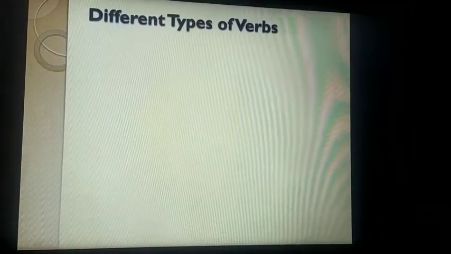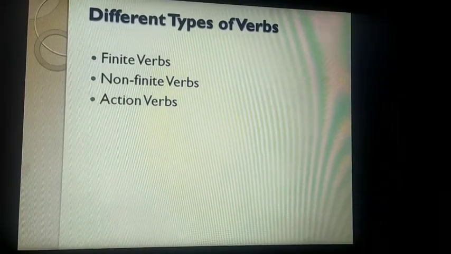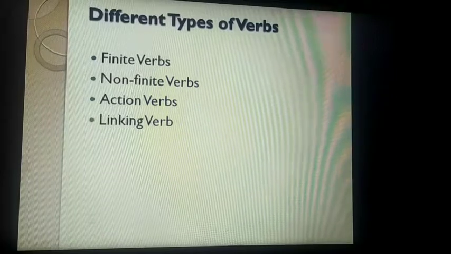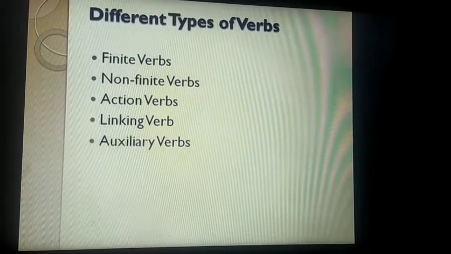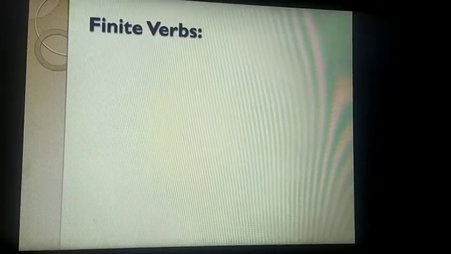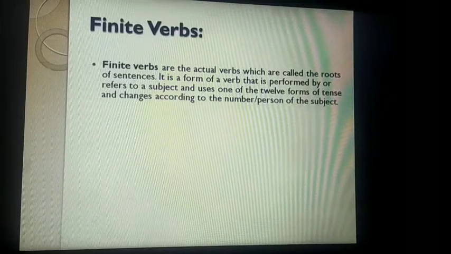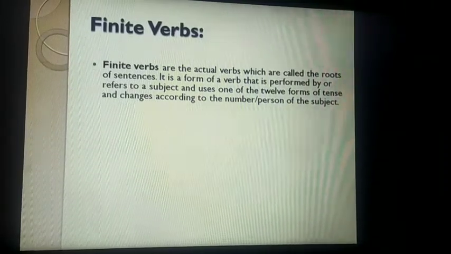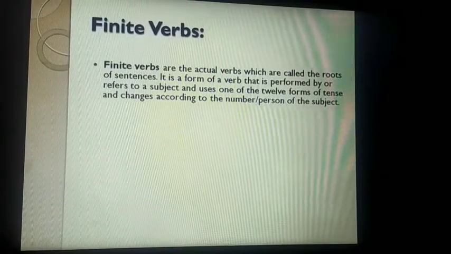Now let us see different types of verbs. Finite verbs, non-finite, action verbs, linking verbs. Next is auxiliary, and the last one, modals. Let's go ahead and understand what are finite verbs. Finite verbs are actual verbs. They are called the main verbs, the actual verbs which are called the roots of sentence.